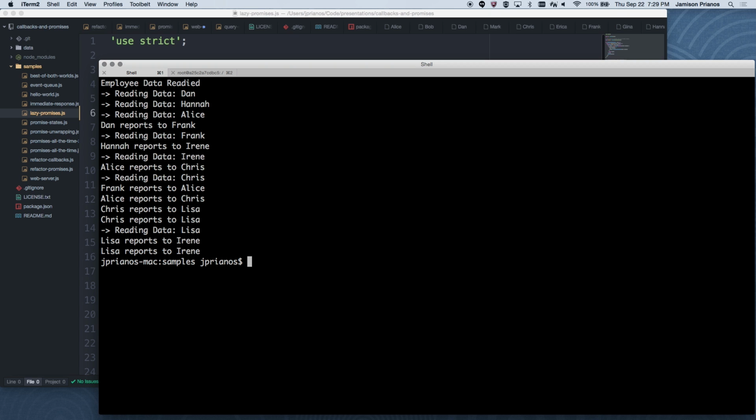So lazy promises give us a good way if we want to go through a large set of data and say we only need to access small bits and pieces of this. We may want to access multiple pieces at the same time. Using promise features to combine, we can use promise.all, and we can say, give me the manager of Frank and Dan and Irene, and when those have all resolved, give me the responses. And it'll immediately go look up all three of those things and their parent chains, and then once everything's done, come back to us. So it lets us be a lot more declarative in our programming.